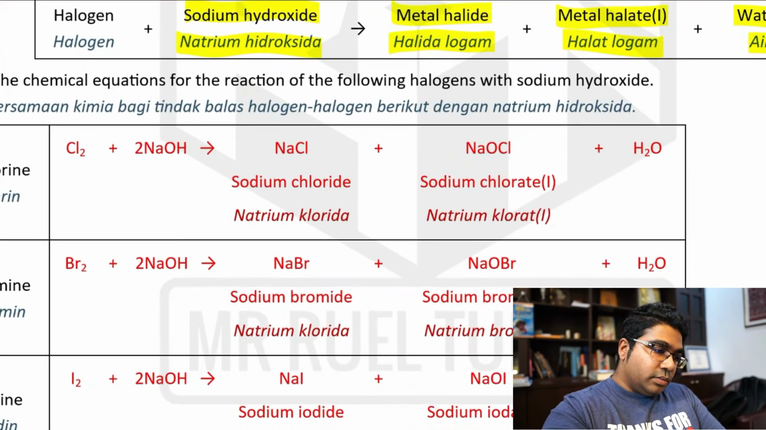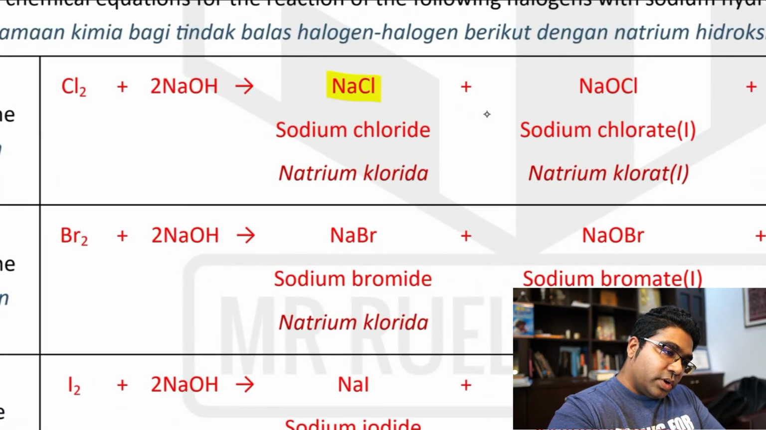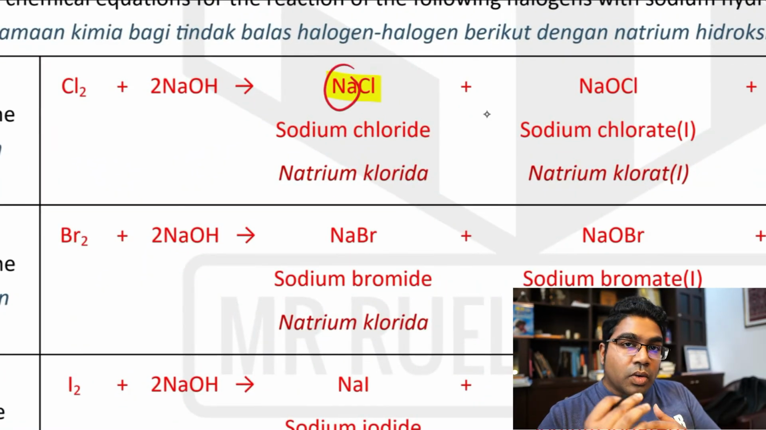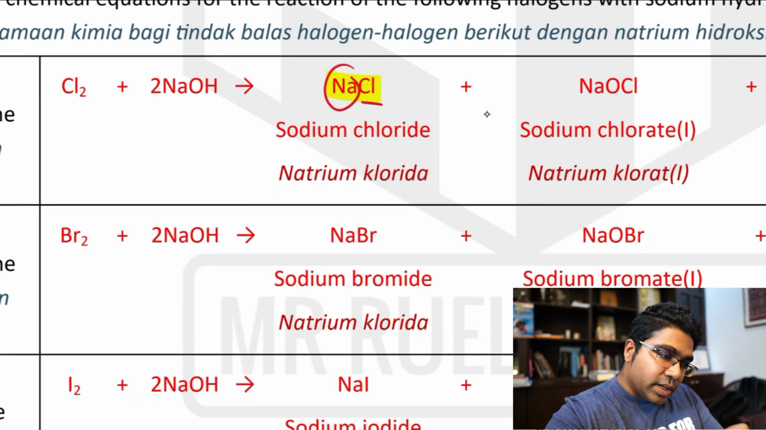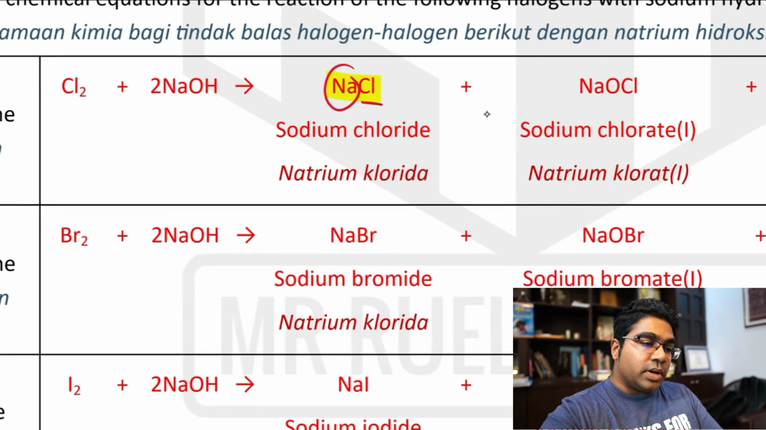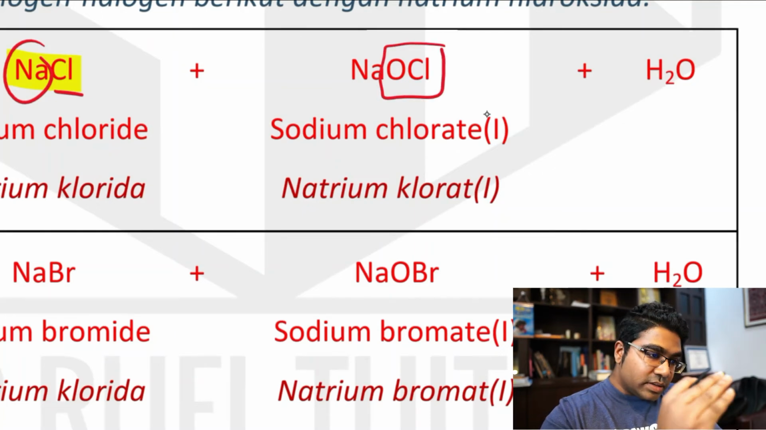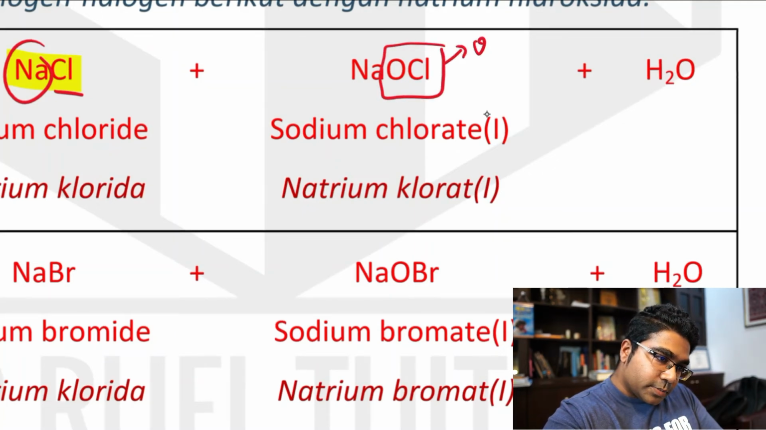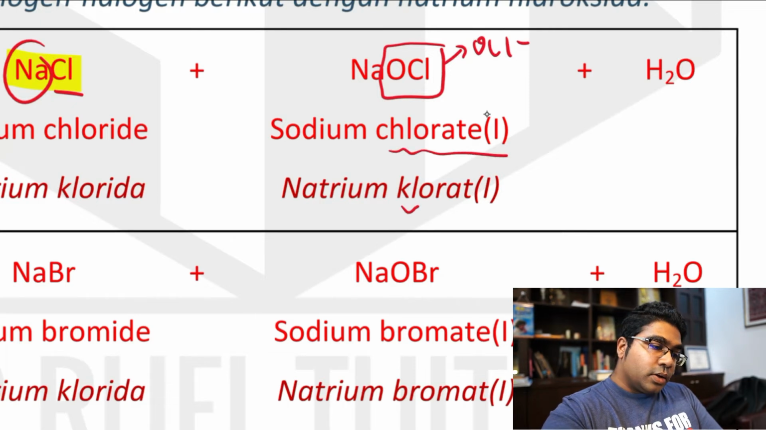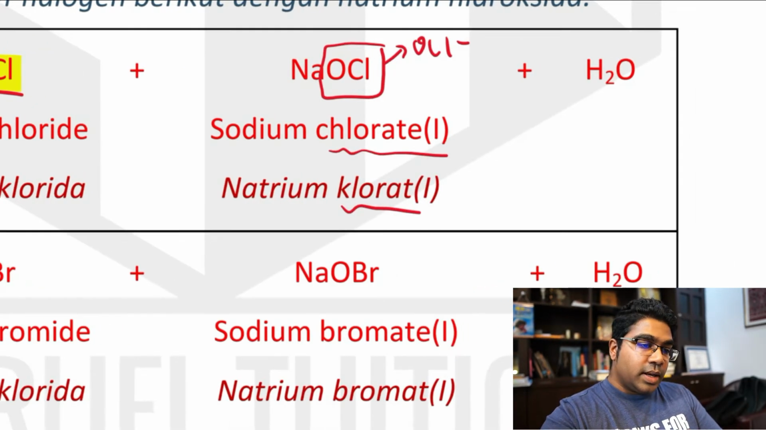And so with chlorine, we can see we have sodium chloride. Sodium is the metal. Sodium adalah logam di sini. Chloride is the halide, halida. Sodium chloride, sodium halate. So sekali lagi kita berjumpa dengan ion ini. Once again we meet this ion, OCl minus ion. So this is known as the chlorate 1 ion. Ion chlorate 1 and Ia.